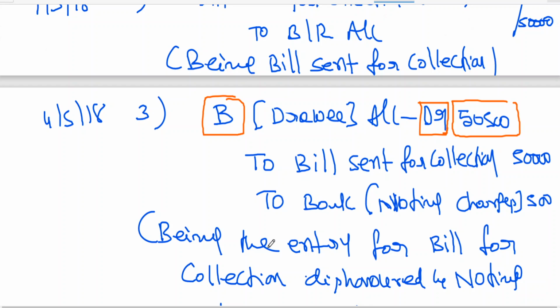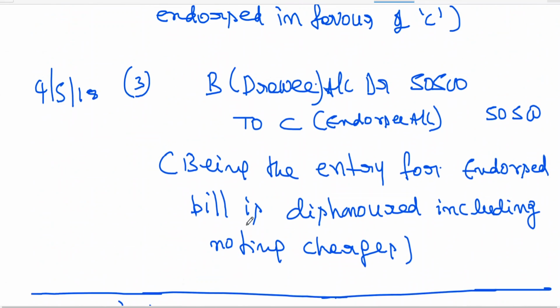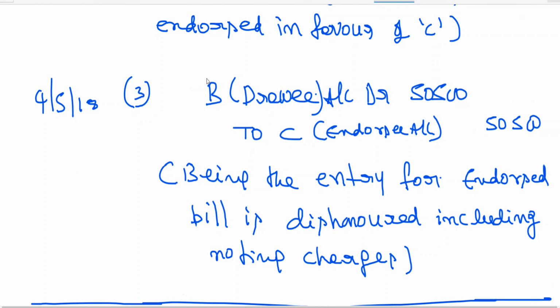Situation 4, observe, B account is debited with 50,500. Am I right? Situation 3, same, no?